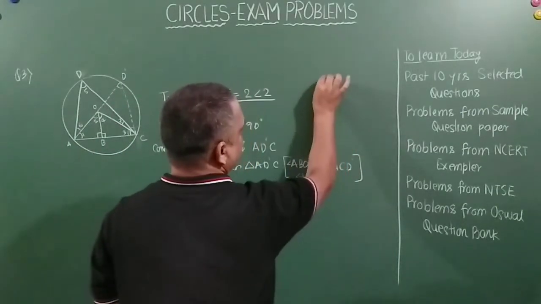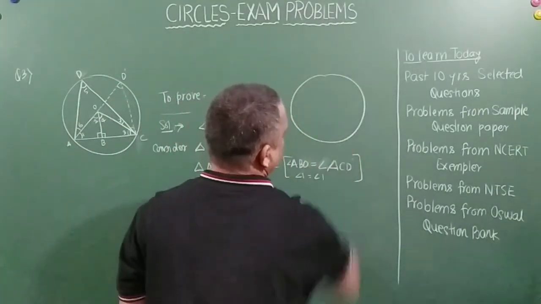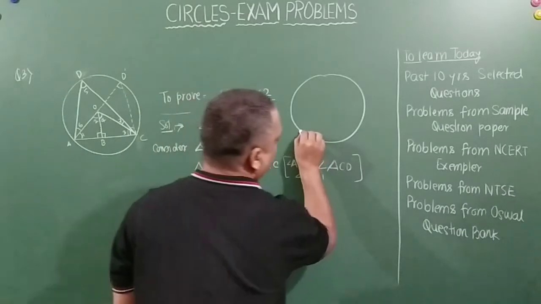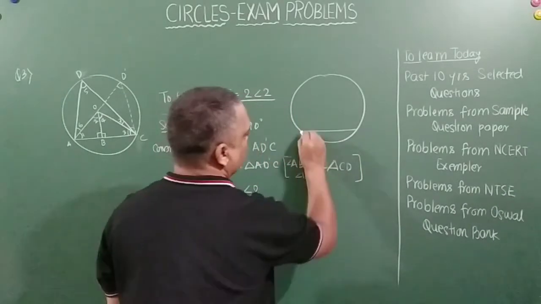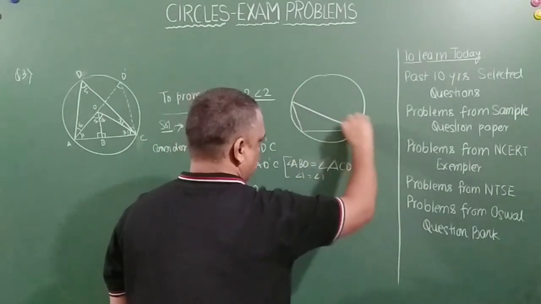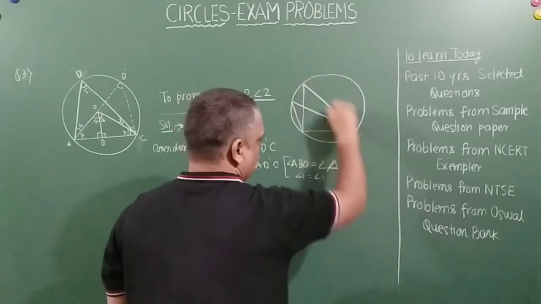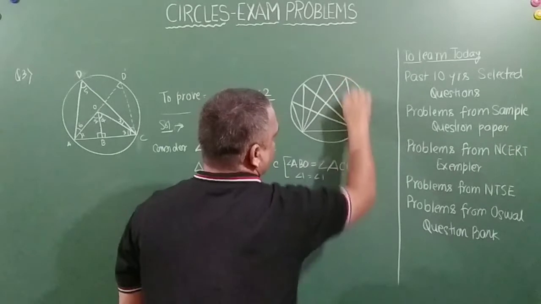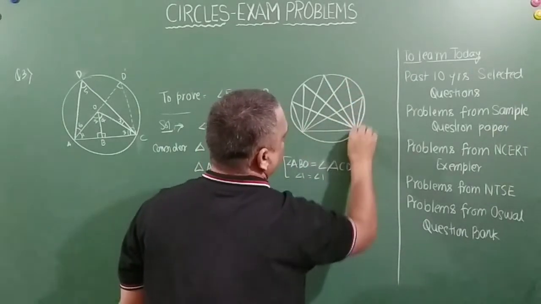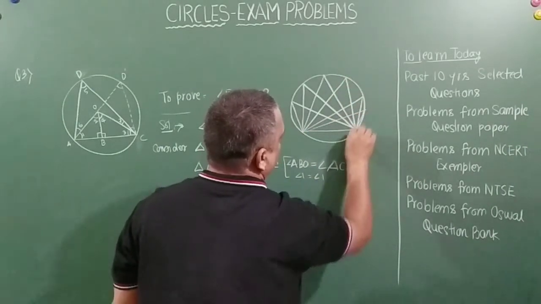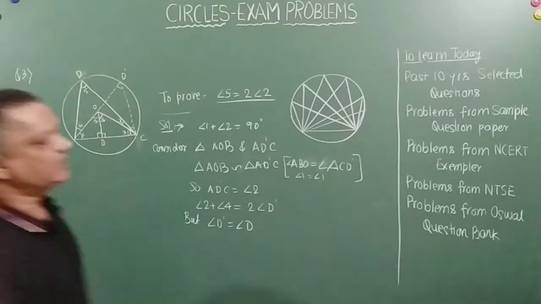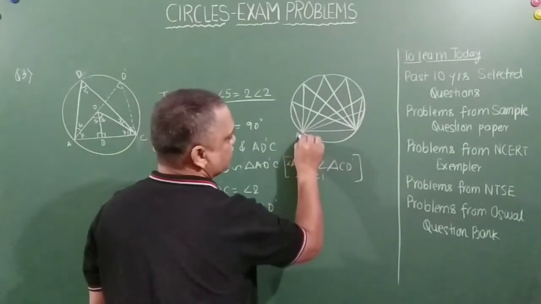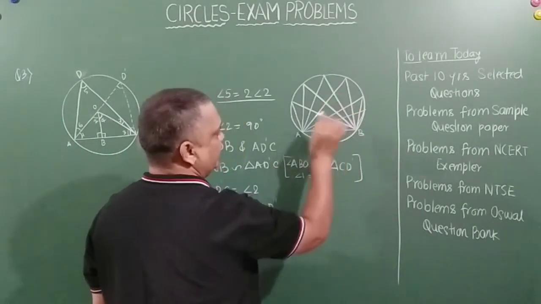Something like this, friends. Let's say this is a circle, right? You take a chord here. Now this chord can subtend multiple angles. These angles are all called inscribed angles. You can see there are multiple angles subtended by this chord. Let's call it AB.